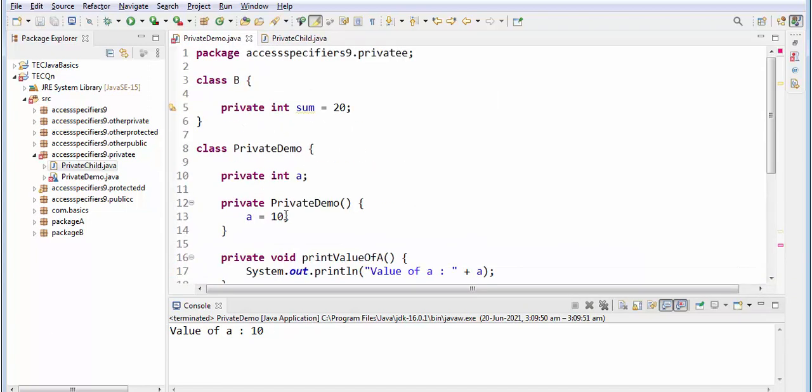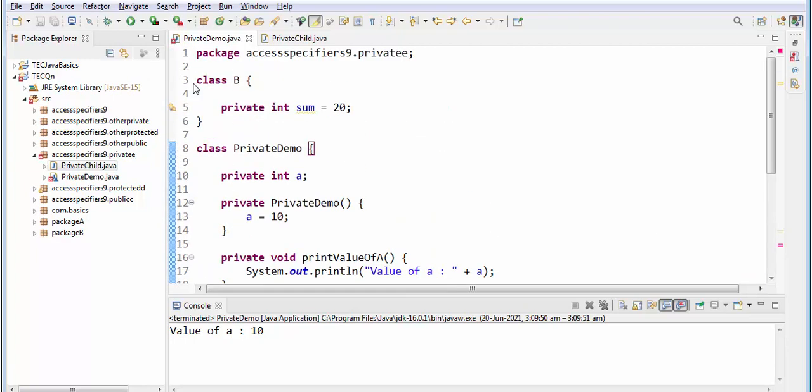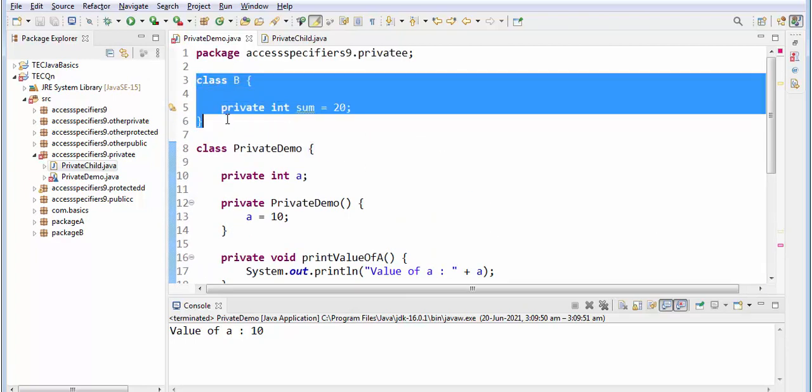So for this class, which is a non subclass, instead of writing in a separate file, I have written it in the same file, but outside the class. From this to this is one class, and outside it I have written another class, and here I have given one variable. This applies to the method, constructor, everything.